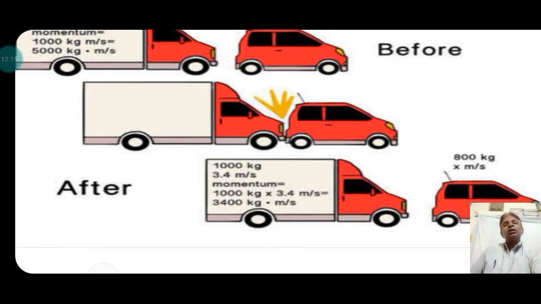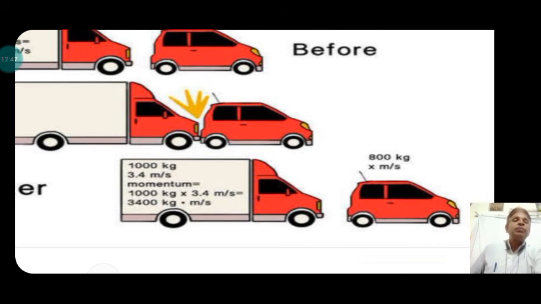Now look here, after the collision the velocity of the truck is reduced, from 5 meters per second to 3.4 meters per second. So the momentum is reduced. This reduced momentum is gained by the car, and due to the momentum increasing, the velocity will increase. Now the momentum of the truck becomes 3400 kg meter per second, and the car's momentum is such that the total momentum must be equal to the initial momentum.